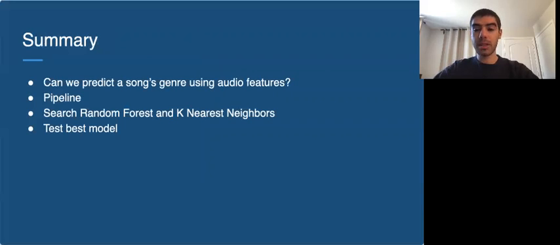So, in summary, our research question was, can we predict a song's genre using audio features? To answer this, we created a pipeline that pre-processed our data and used a one versus rest classifier. To find our best model and its hyperparameters, we used a randomized search with cross-validation. And finally, we tested our model and we were able to get our scores.